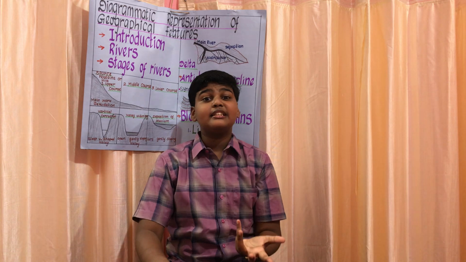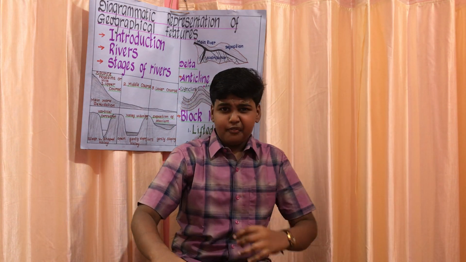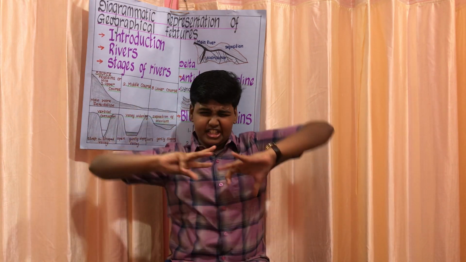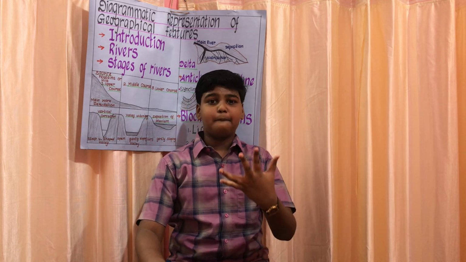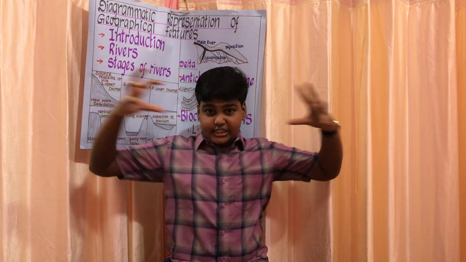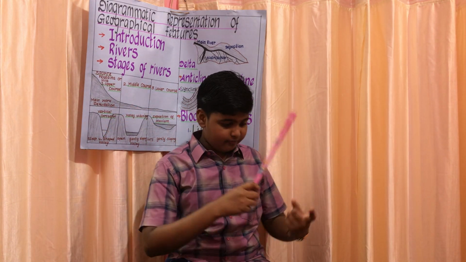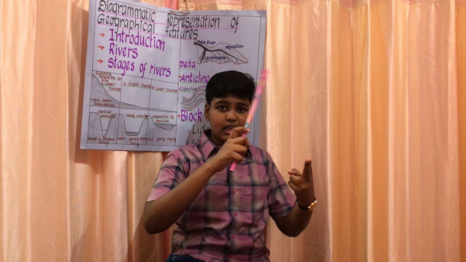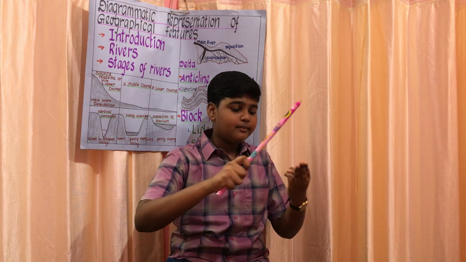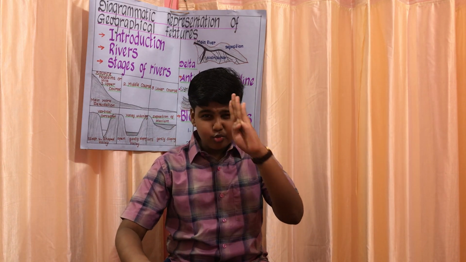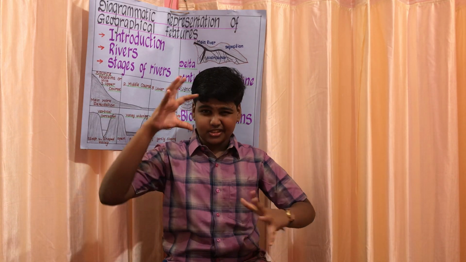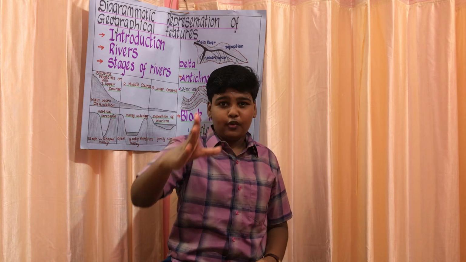That is called deformation. When stress squeezes and compresses the rocks, it's known as compression. When stress stretches the rocks, it's known as tension. So stress, deformation, compression and tension are the four things that act on rocks and make them into folds.